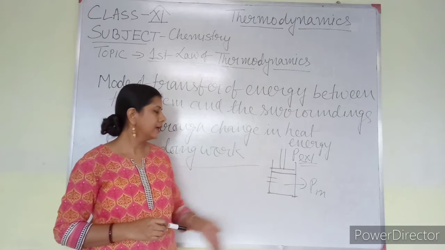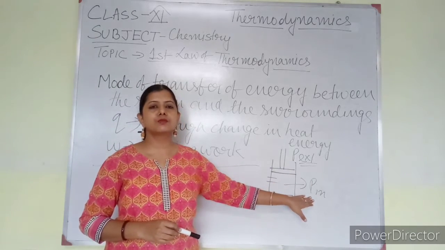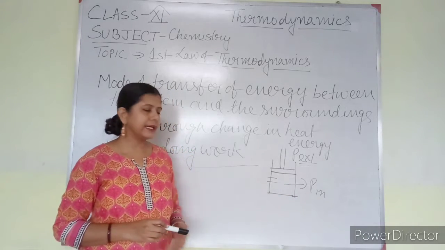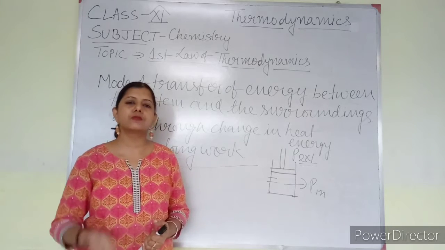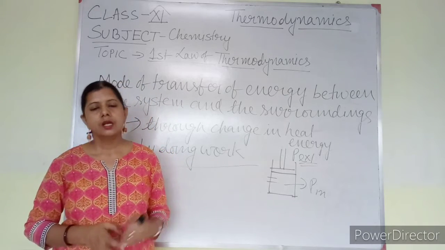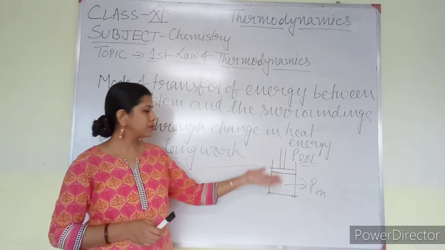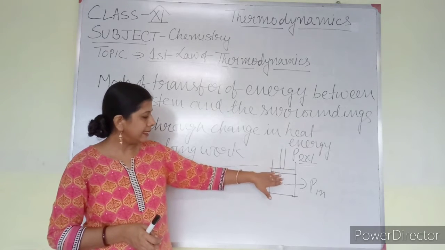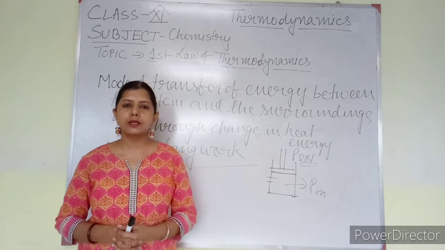On the other hand, if P external is less and P internal is more, that is, the pressure of the system is more, then the system will apply force on the piston and it will move in the upward direction. Then also there will be a change in volume, the volume of the system will increase. So here work done is calculated by the change in volume and pressure.